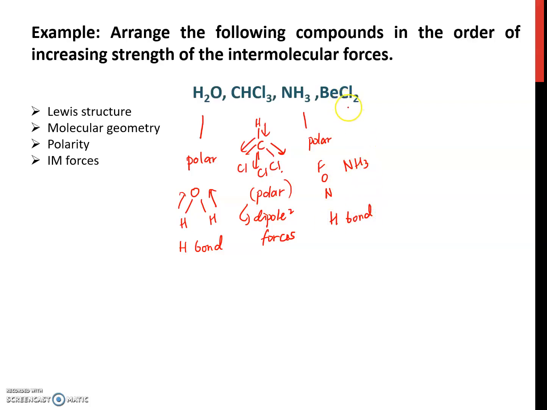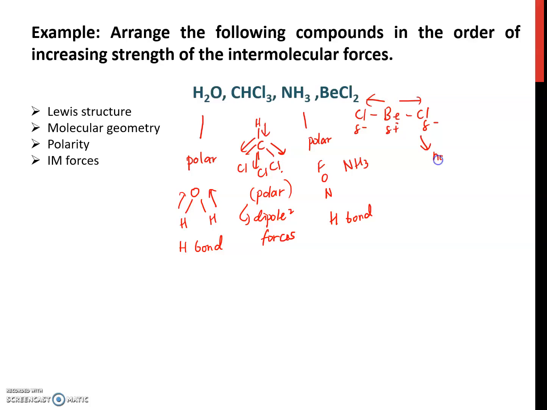For beryllium chloride, when you do the Lewis structure and determine the geometry, it is linear. From the dipoles, partially negative and partially positive here, the dipoles cancel each other, so zero dipole moment.